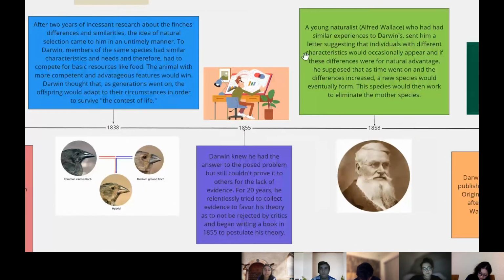For 20 years, he relentlessly tried to collect evidence to favor his theory so as not to be rejected by critics, so he began writing a book in 1855 to postulate his theory.